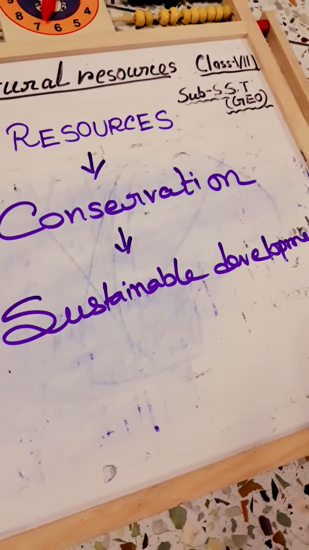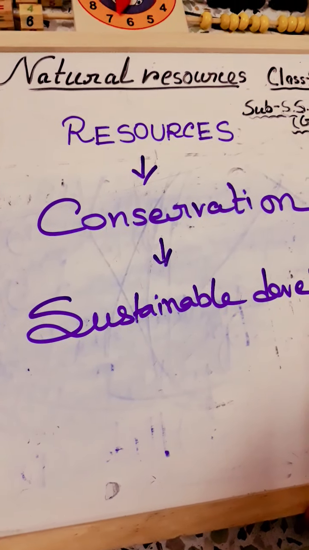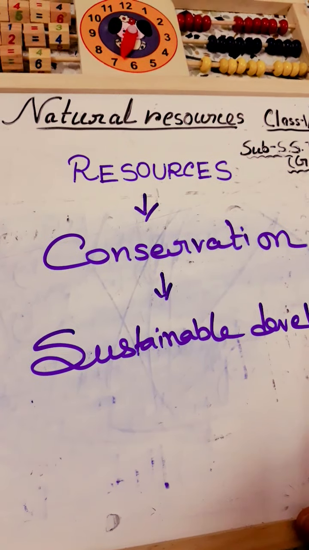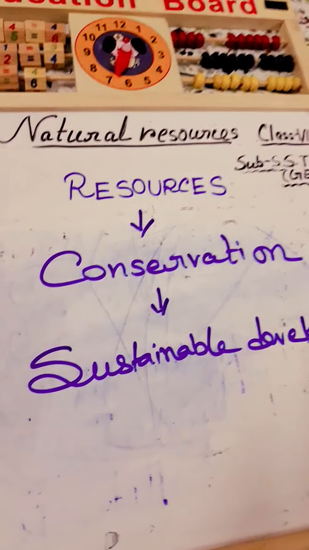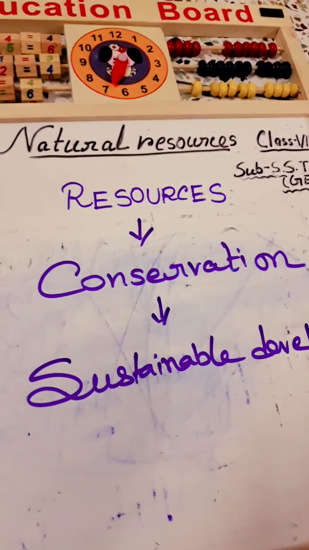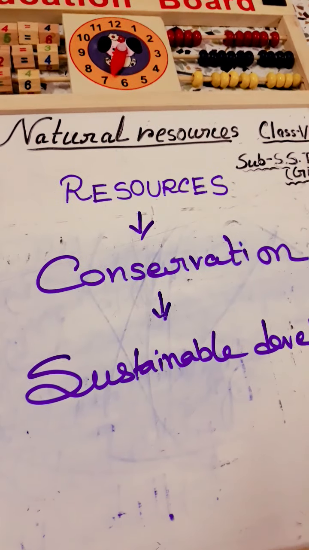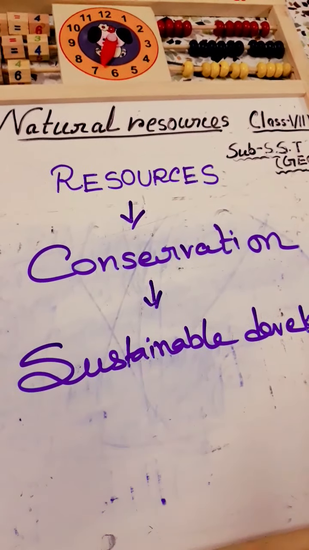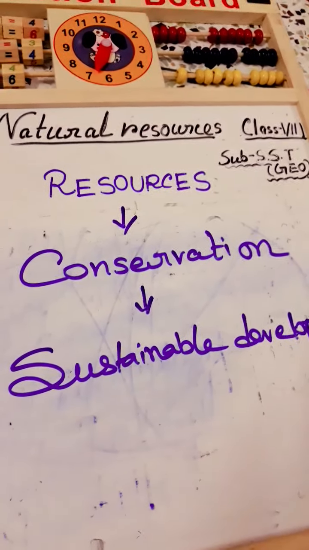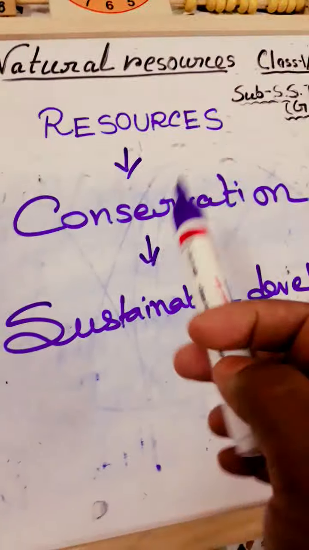Why do we conserve our natural resources? Because every day we use solar energy, every day we drink water, every day we take different types of dishes, and who grows that? Our farmers. So these all are our needs. And who is responsible for depleting our nature? Obviously it is our duty to conserve our resources.